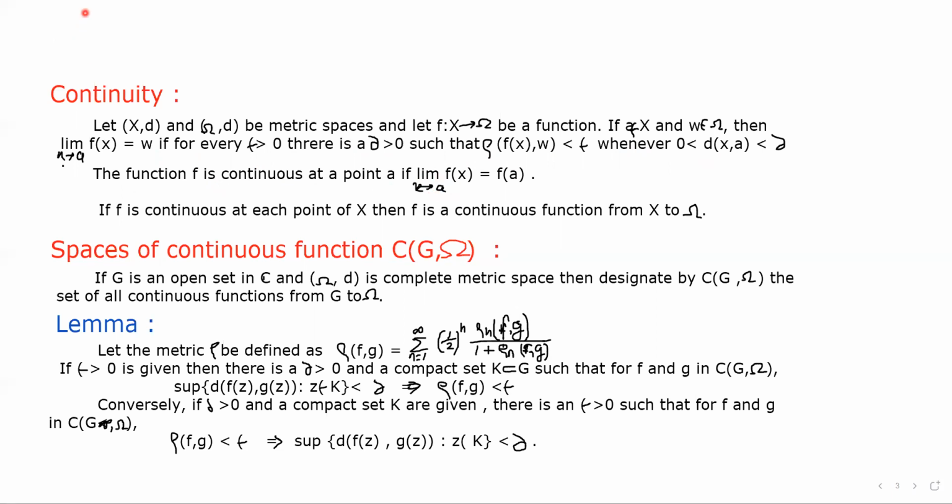f(a). What is the condition given here? That limit x tends to a of f(x) is equal to f(a). And if f is continuous at each point of X, then f is a continuous function from X to Omega.